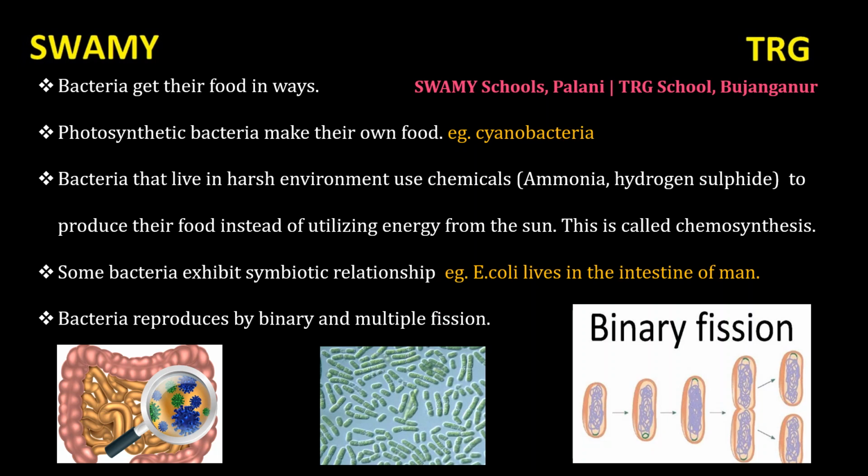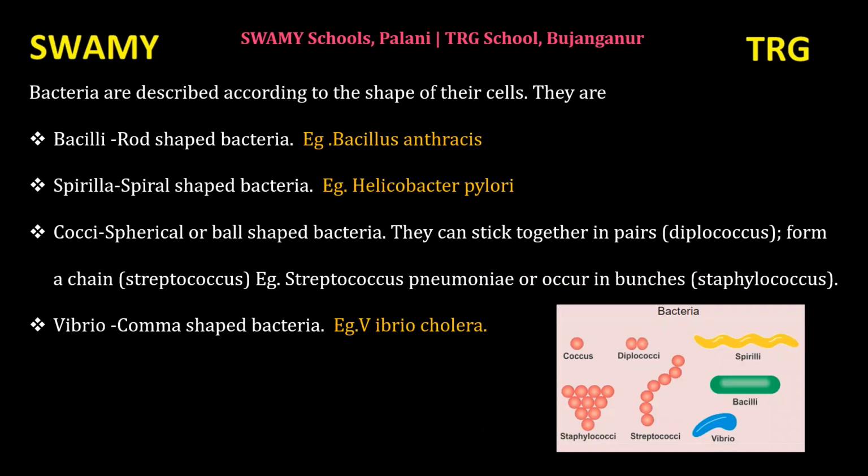Bacteria reproduce by binary fission and multiple fission. When one bacterium splits into two, that is called binary fission. When it divides into many bacteria, that is called multiple fission. These are the two types of reproduction in bacteria.